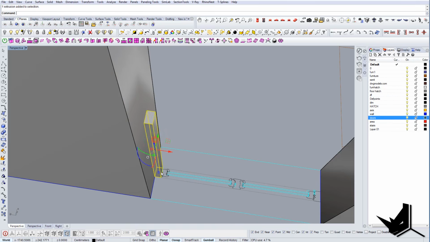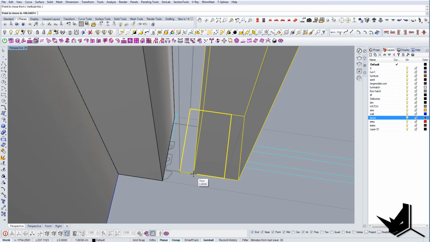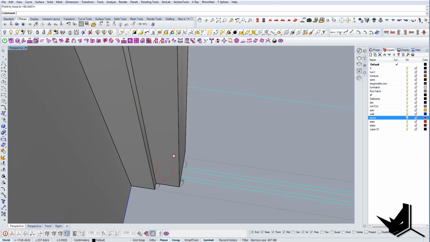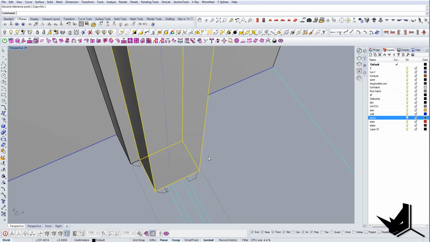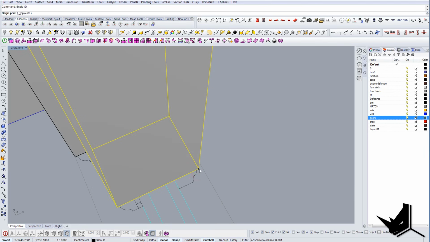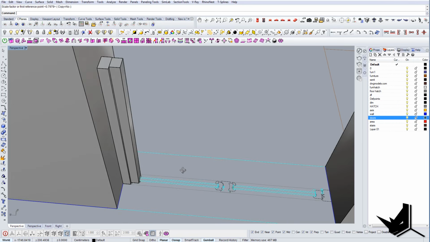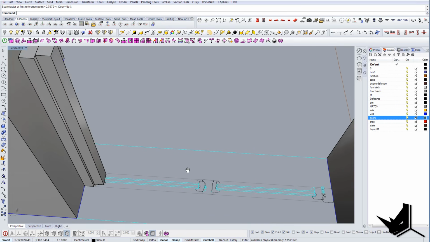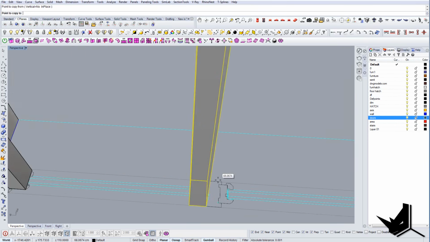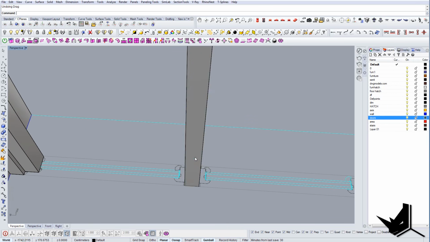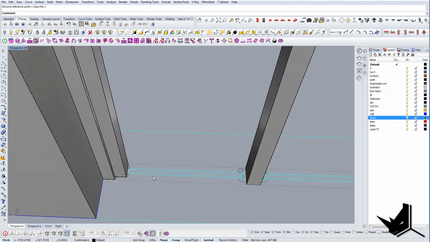And let's add a little bit more detail here. Of course, you can do complex detailing, but I'm not going to do that now. I'm just going to do the simple one. But if you want more details around the windows, feel free to do so and use those blocks for the windows to create them. At this point, I'm also going to use this as a guide. I'm going to go into the middle point here and do scale 1D to get it right there. And let me just check.